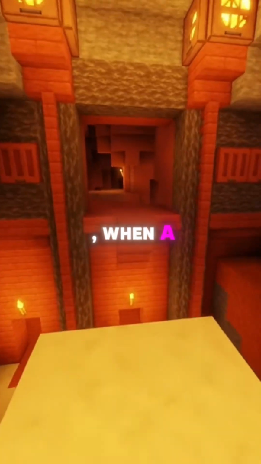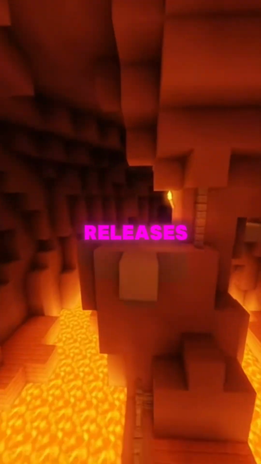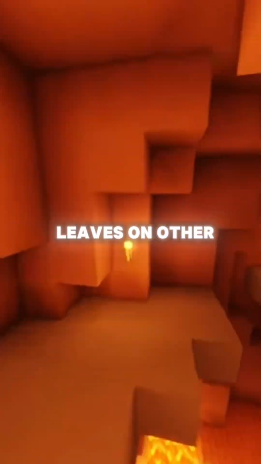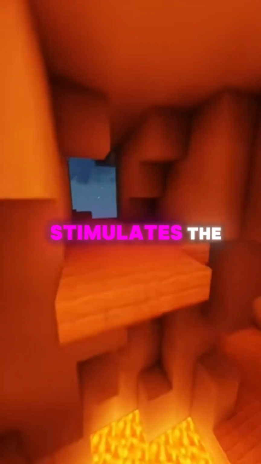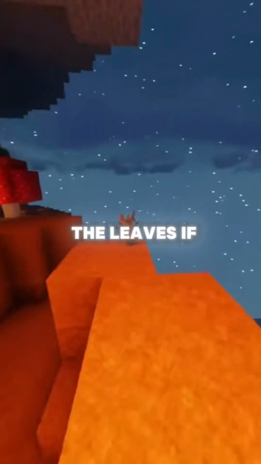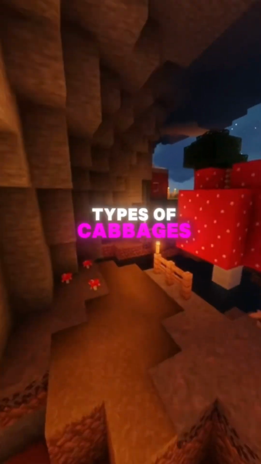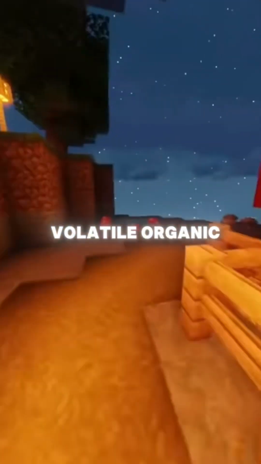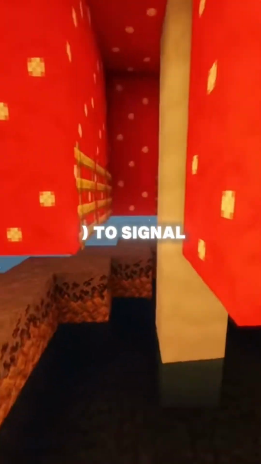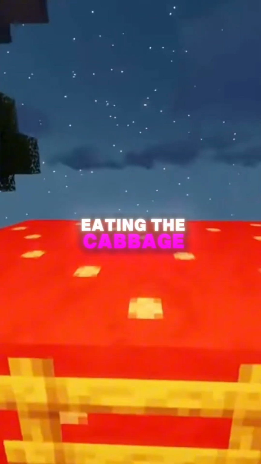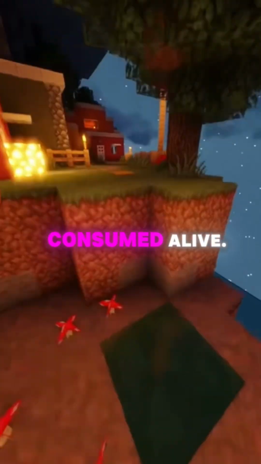For example, when a maple tree is attacked, it releases pheromones which are absorbed by leaves on other branches and stimulate the production of callose to protect the leaves if they are attacked. Certain types of cabbages may release a volatile organic compound, VOC, to signal to a parasitic wasp to lay its eggs inside the caterpillars eating the cabbage. The caterpillars are consumed alive.